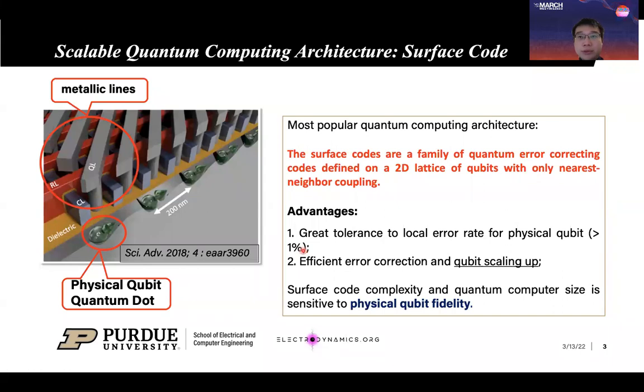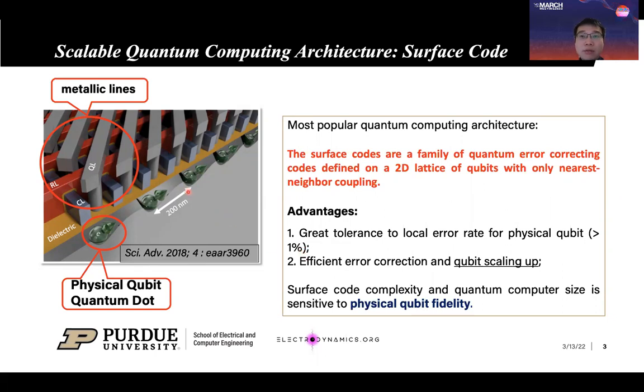I want to begin with a question. Since recent demonstrations of quantum gate operations have observed increasing fidelity, do we still need to further increase the quantum gate fidelity? The answer is yes, and I want to address this question from an error correction point of view. Error correction refers to the process of mitigating error due to quantum uncertainty in the quantum computer.